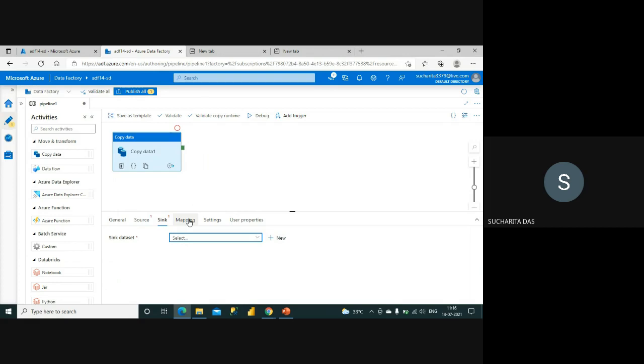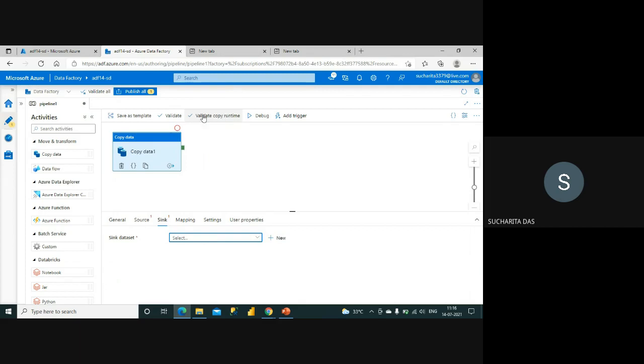So you have to give some mapping, right? If the column names are the same, the mapping will be done automatically. Otherwise you have to specifically mention that student id should be mapped to sid of the new table, and so on. So you can put these details and execute this copy data activity in this pipeline.